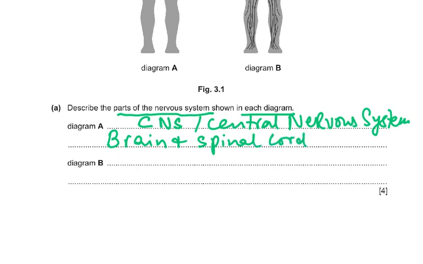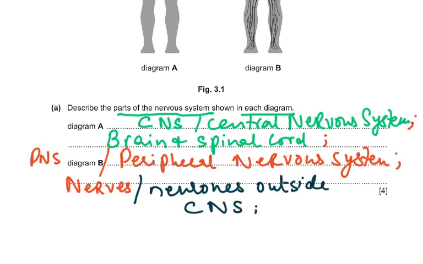Now diagram B is the peripheral nervous system. It is made up of nerves, or you can say neurons outside the central nervous system. So diagram B is the peripheral nervous system, or PNS, and it is made of nerves or the neurons outside the CNS, which is of course the sensory neurons or the motor neurons.